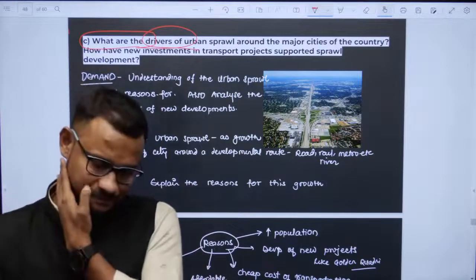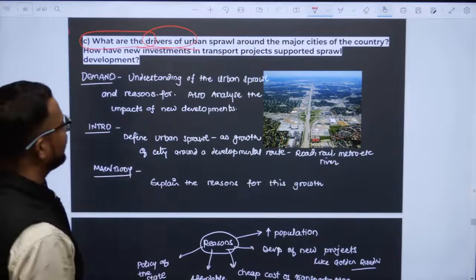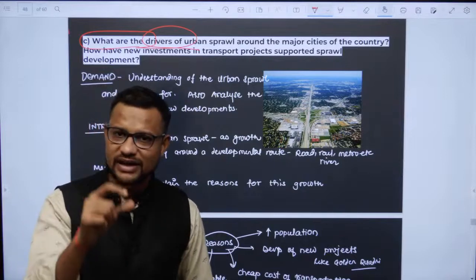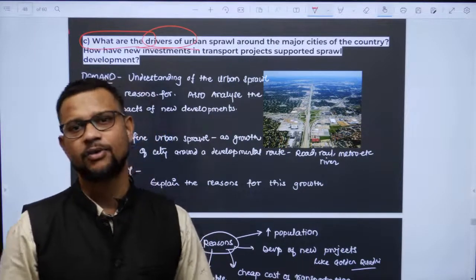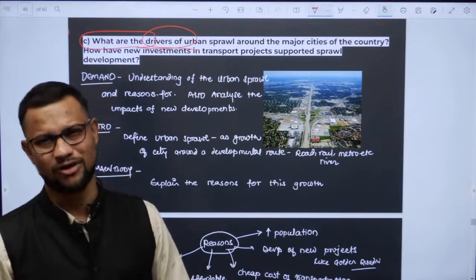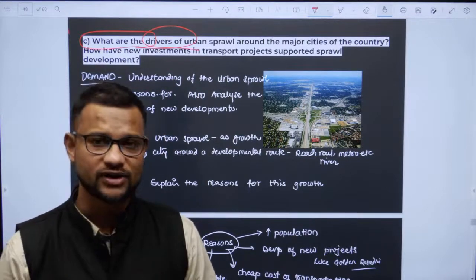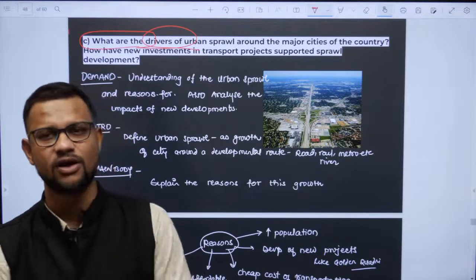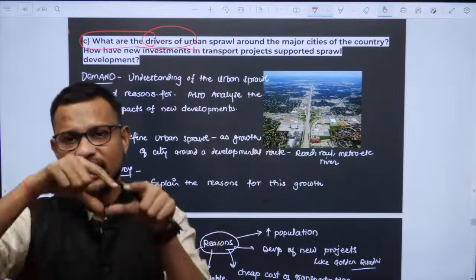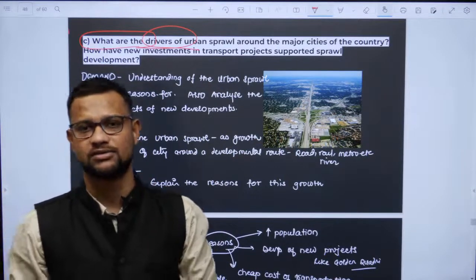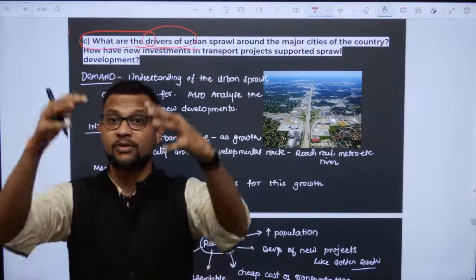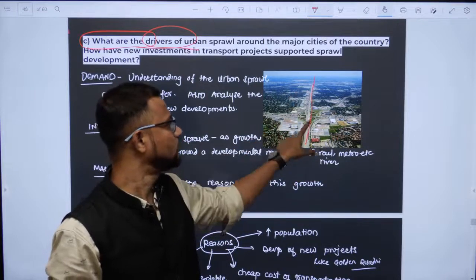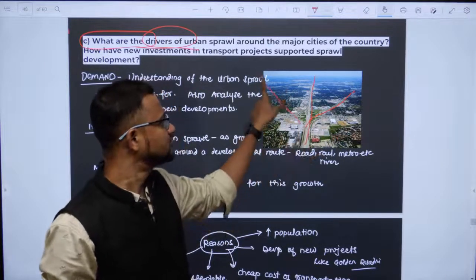So, the next question is, what are the drivers of the urban sprawl concept and how do recent transportation initiatives promote and support urban sprawl development? For that, you should understand what sprawl means, based on Jefferson's concept. Sprawl is when there is urbanization along a specific route or channel. That is urban sprawl, the development of an urban region along one single route, and it furthers this urban sprawl.